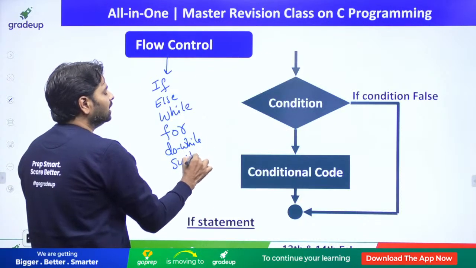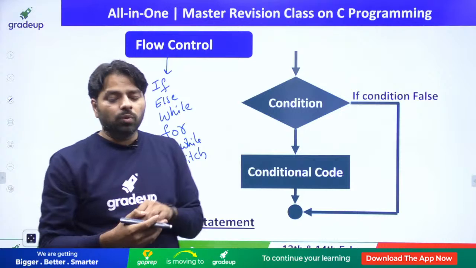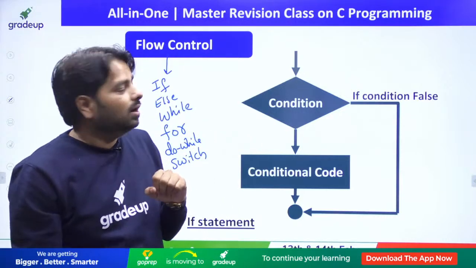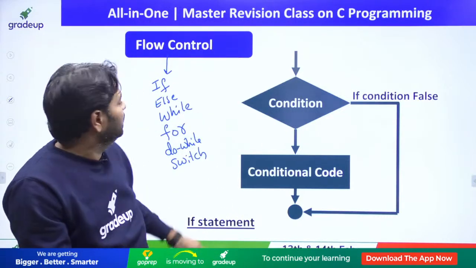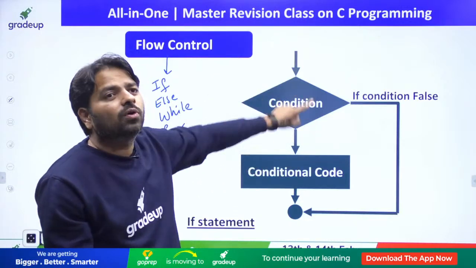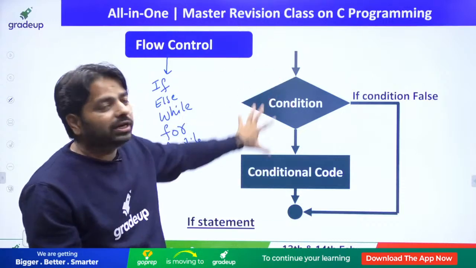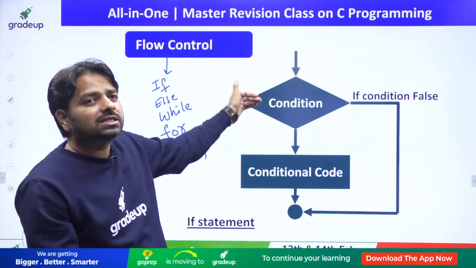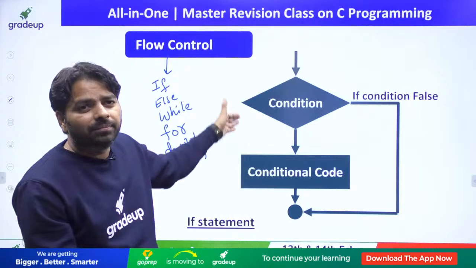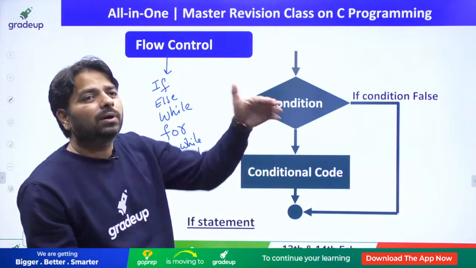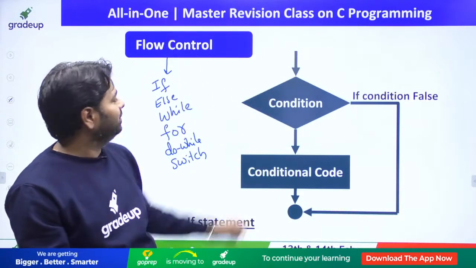Please know about these controls, because in a compiler, if you want to do code optimization or draw the control flow graph, this control flow is very important. We don't need the control flow graph, but how the control flows from one statement to another is very important. This is going to help you in C programming analysis in compiler.